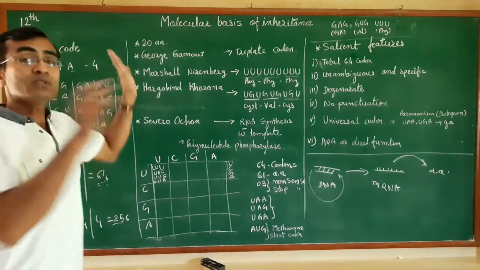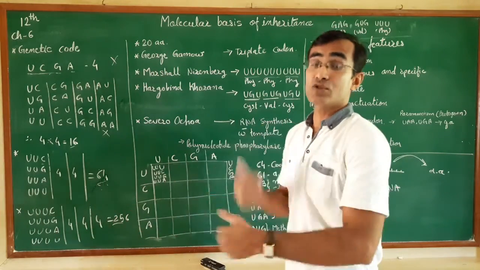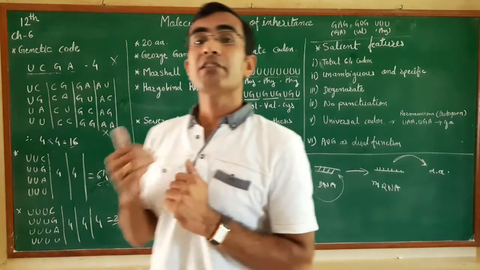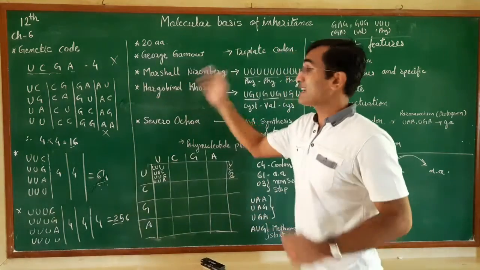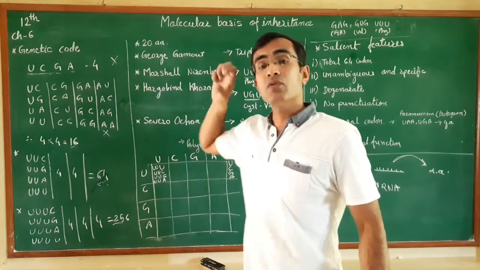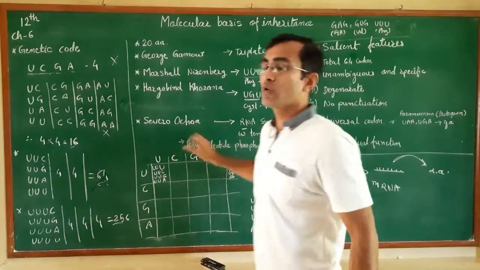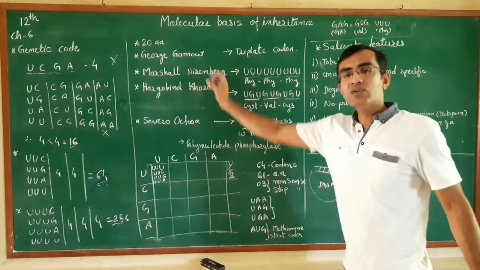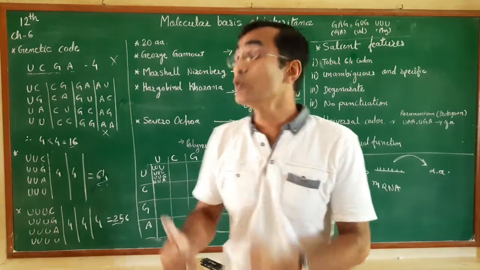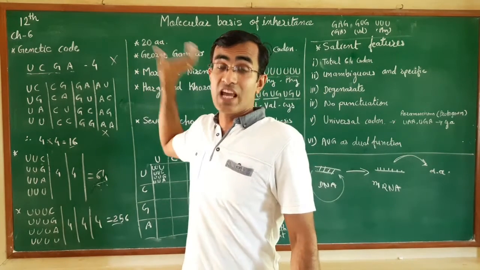Now, this was just a hypothesis. Several other scientists came into existence to prove this hypothesis, and they worked on their own. There were three scientists: Marshall Nirenberg, Hargobind Khurana, who was an Indian scientist, and Severo Ochoa. These three scientists worked on their own and tried to prove the hypothesis given by George Gamow.